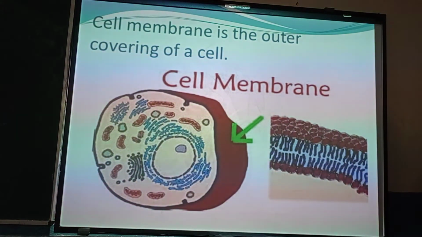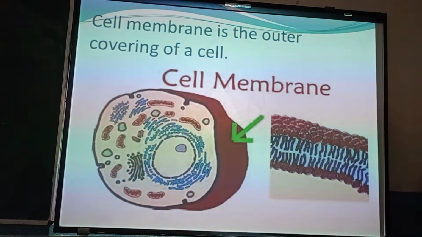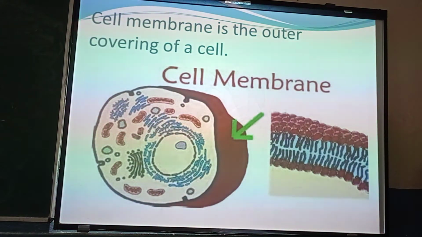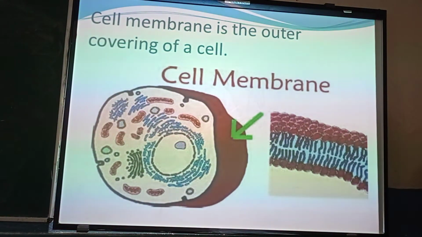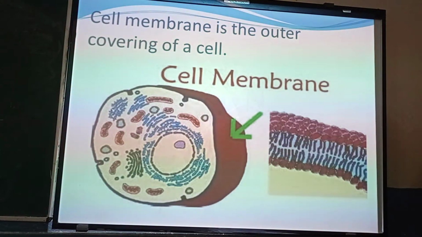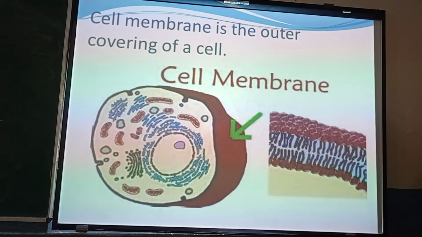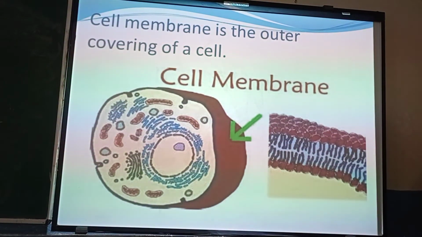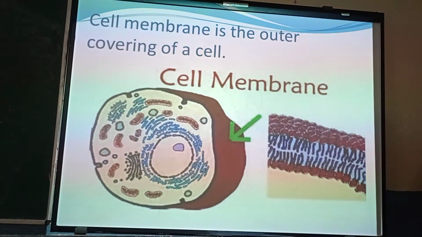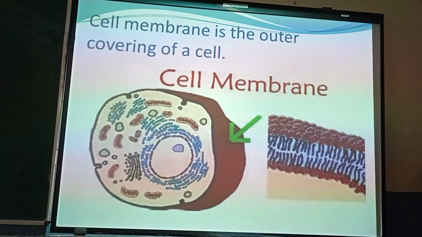It is a thin, delicate, elastic and selectively permeable membrane which allows the entry of very selective materials inside and outside the cell. Its main function is to regulate the passage of materials into and out of the cell, and it also controls the exit and entrance of salts and water and throws away the waste from the cell. It also helps in maintaining the proper composition of the cell and providing it a defined structure.